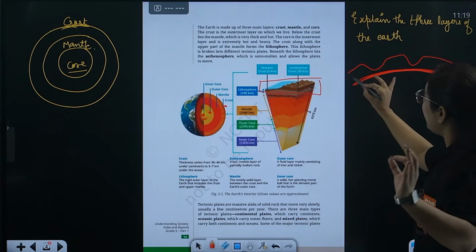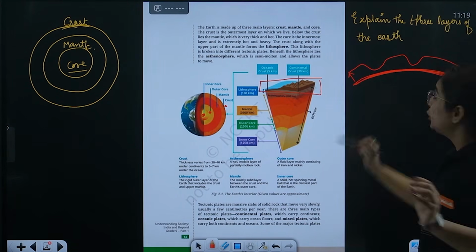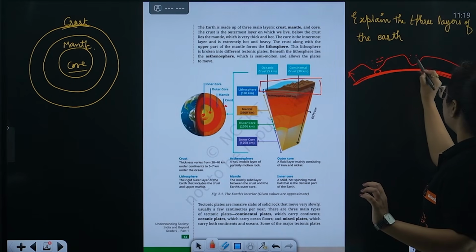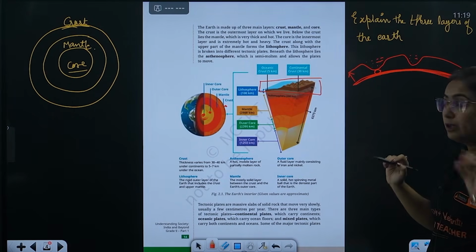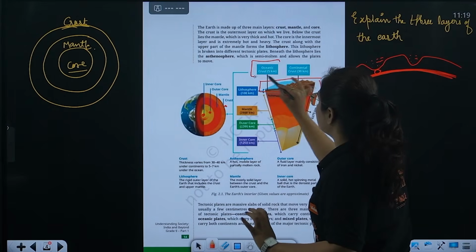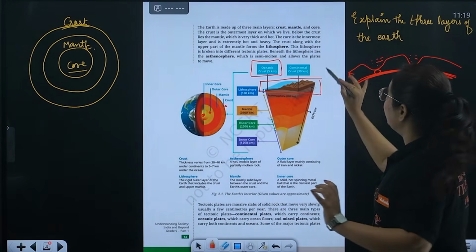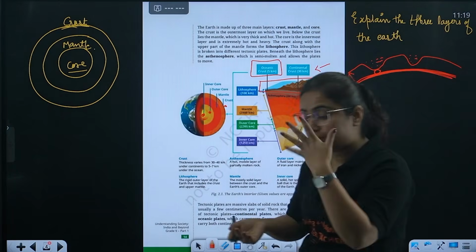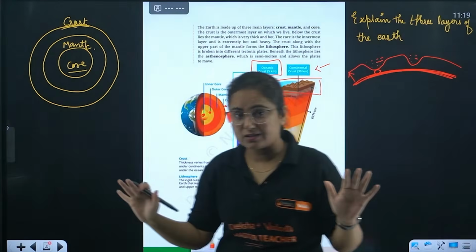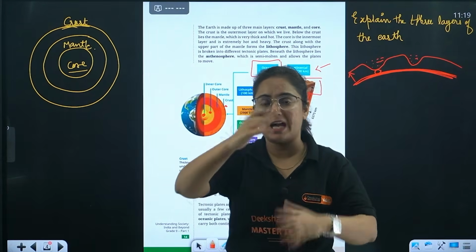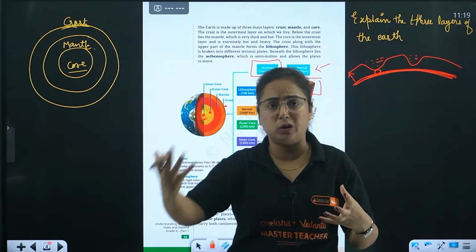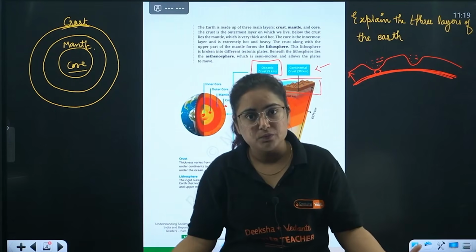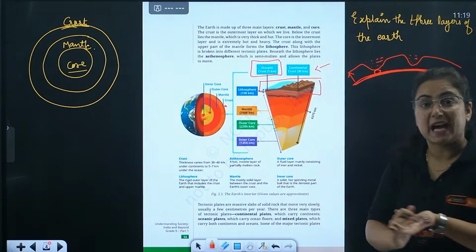So the width varies from continental crust to oceanic crust, because here there will be water all around. Hence, the width is somewhere around 5 kilometers in the oceanic crust and around 30 kilometers in the continental crust. You know what lies below this? You understand the point. The crust is also not even. We have uneven landforms. Somewhere there is continent, that is all land, and somewhere there is oceanic, that means all water. Now coming to the point, what lies beneath it.